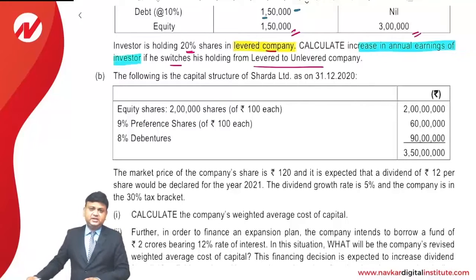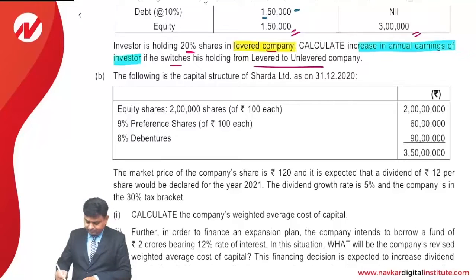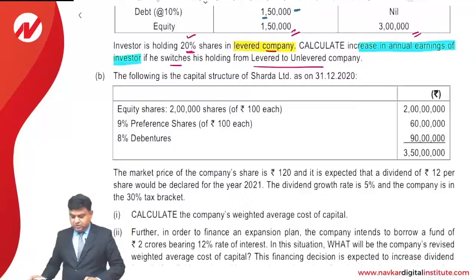The second thing that we understand is that the question is providing information with respect to the percentage of the shares held by the investor. So here the investor is holding 20% shares.